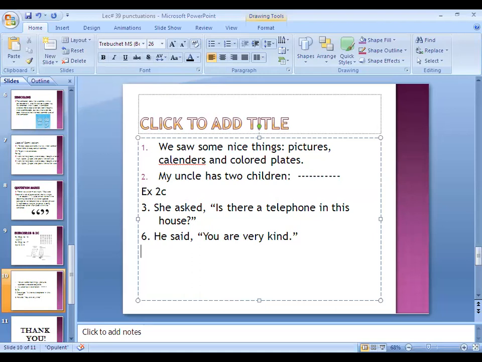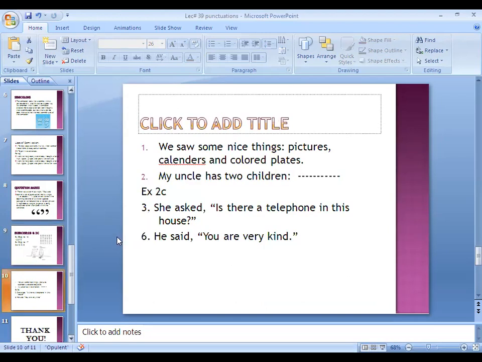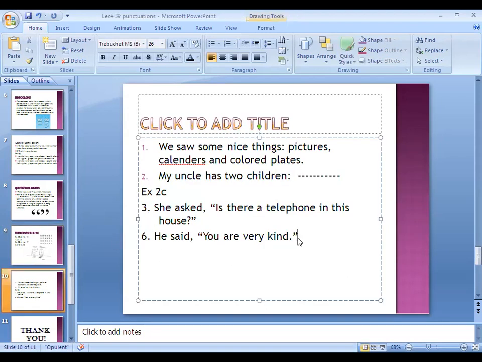Okay, as we are having a very short time, let us solve one more, which is 10. Okay, 10 is he said you are all welcome. He said, then you have to put comma first, inverted commas will be open. You are all welcome. Again, Y will be capital. You are all welcome. Then full stop and then inverted commas close.